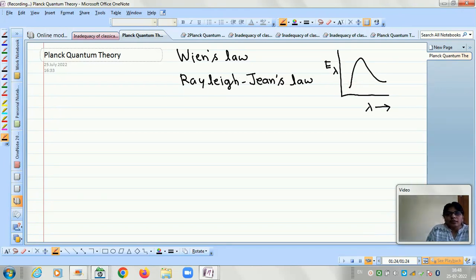And if we apply the Wien's law to explain this black body spectrum, then we found that it is suitable at the shorter wavelength. At the shorter wavelength, Wien's law is able to explain the spectrum, while Rayleigh-Jeans law can explain the spectrum at the larger wavelength.